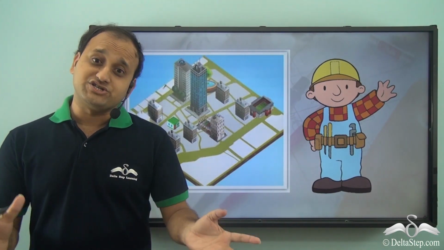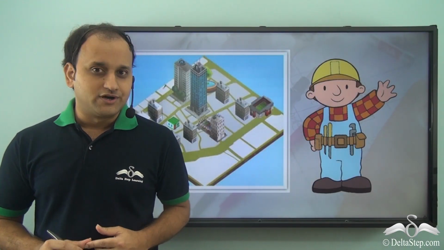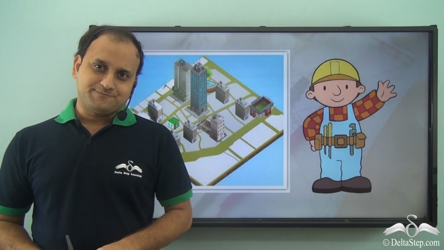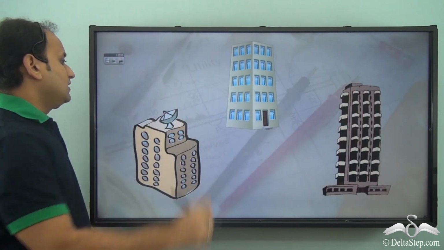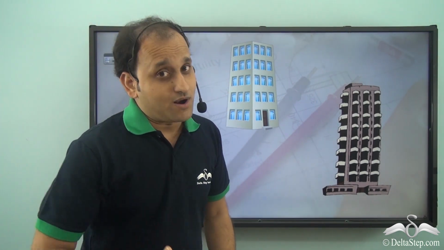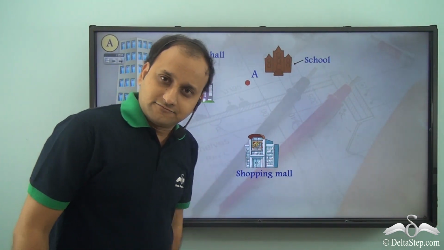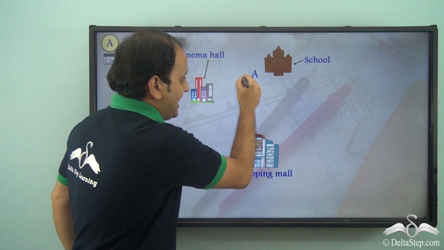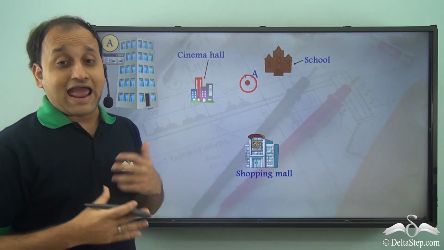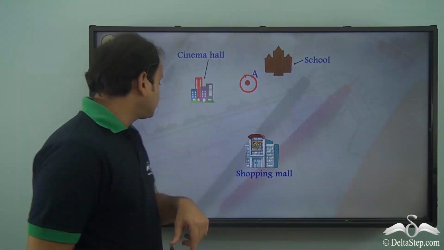planning to build a residential complex. Now he wants to make this particular complex circular, and he's planning to make 3 buildings in this particular complex. So he has 3 buildings which will be constructed one by one. Now when he constructs the first building at this particular point A, he sees that he has a number of possibilities and number of ways in which he can make his circular housing complex.